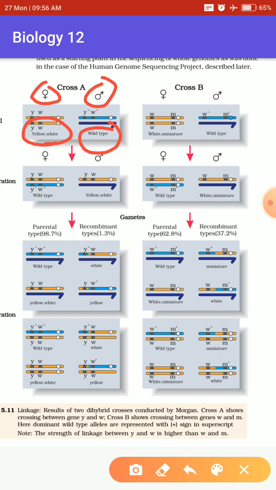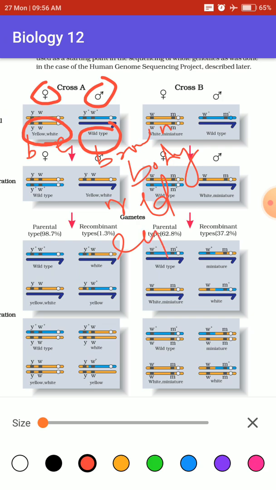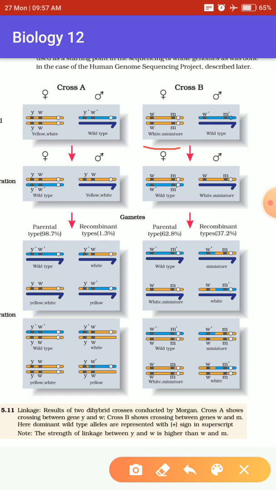So in the first cross he took a yellow body, white eye female with a brown body, red eye male. In the second cross, he took a white body, miniature wing female and a wild type male.